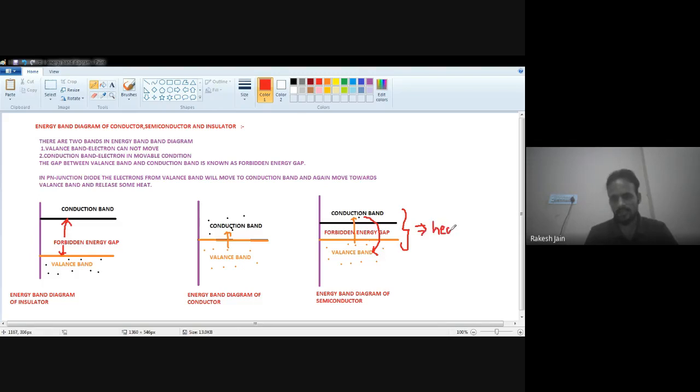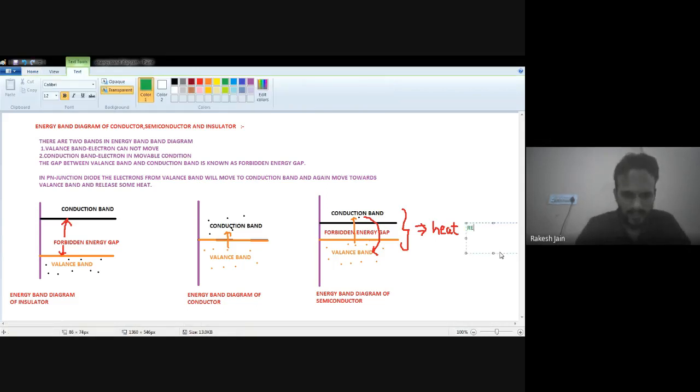Now, this is the case of PN semiconductor diode. If heat is released, that is a PN diode, but if light is released, then it is an LED, a light emitting diode.